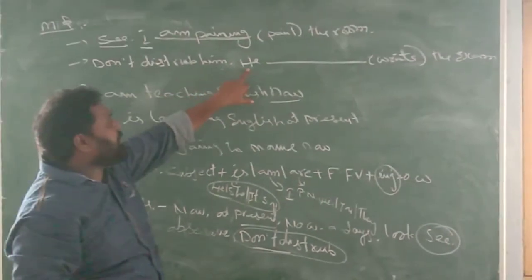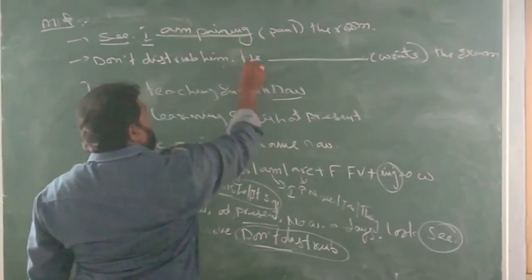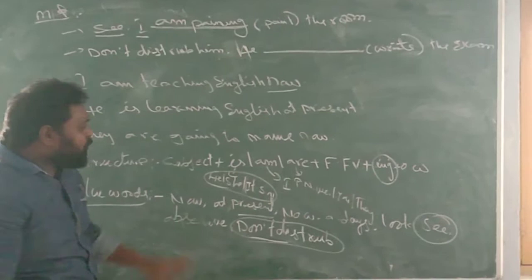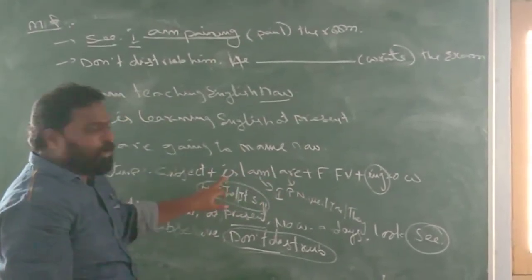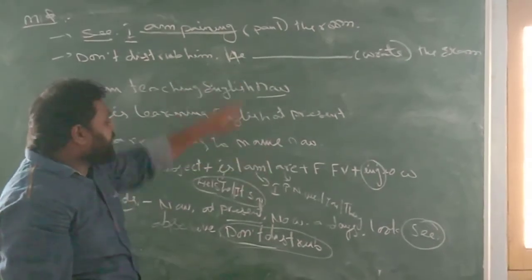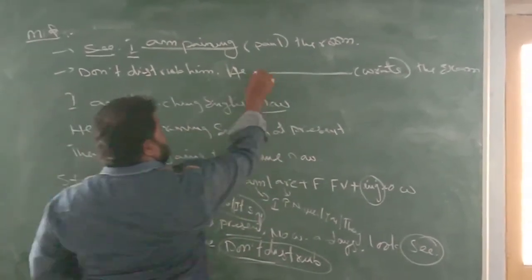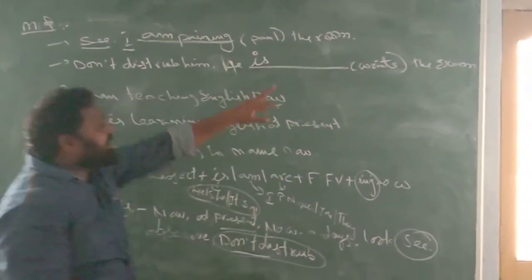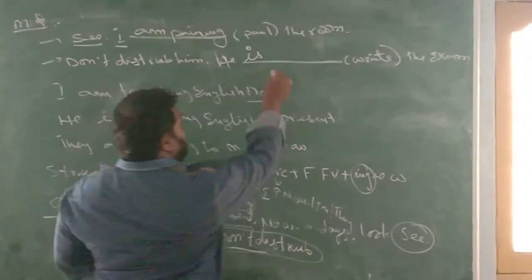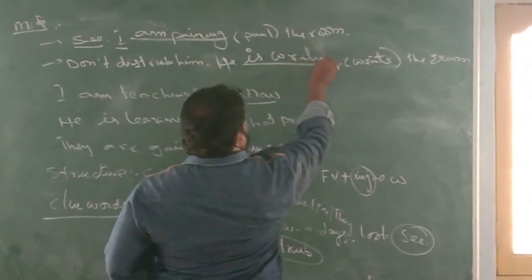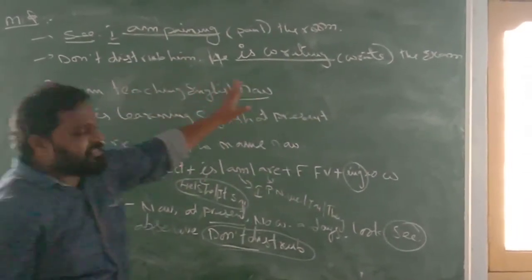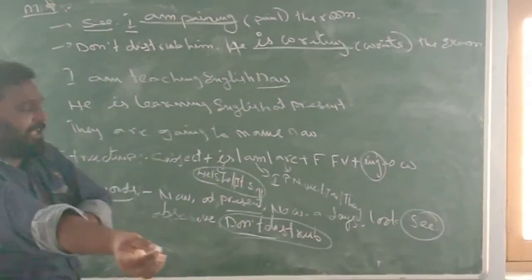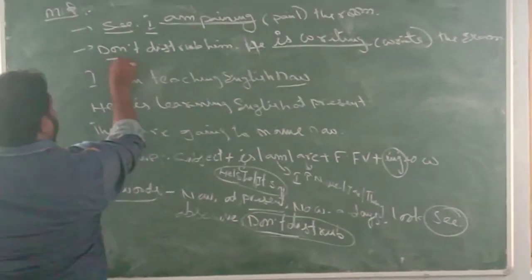Then what is the subject here? He is the subject. Which be form do we get with he? He are, he am, no, he is. Yes, it is correct. He is. And then write, the first form of write itself. We have to add ing to it: writing. Don't disturb. He is writing the exam. Like that.